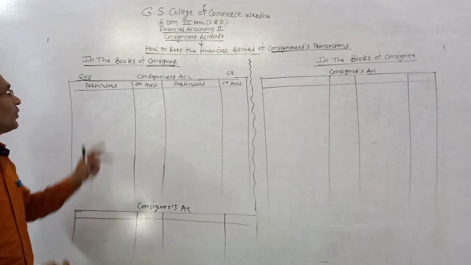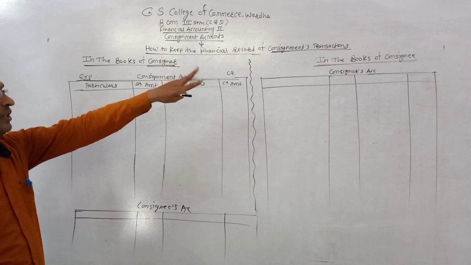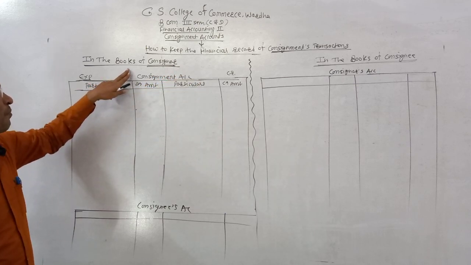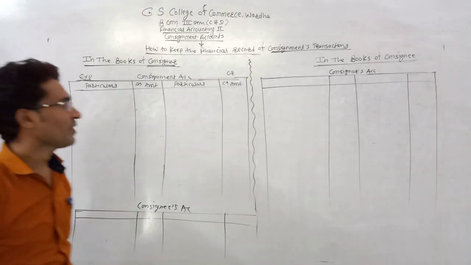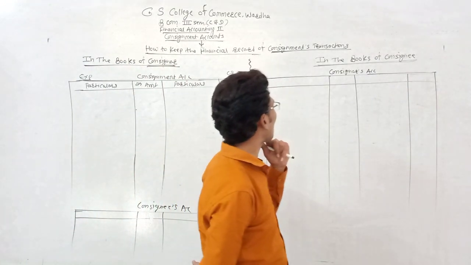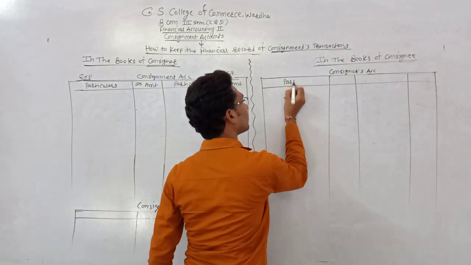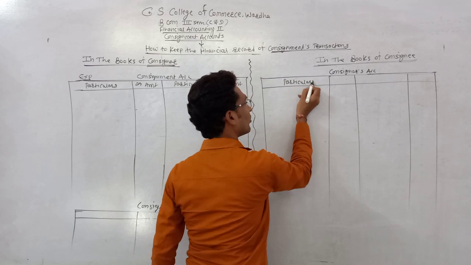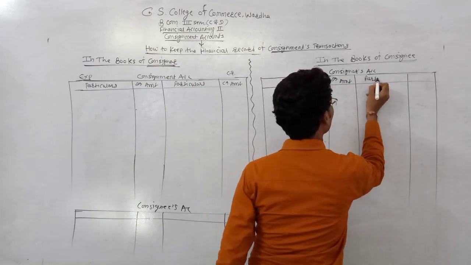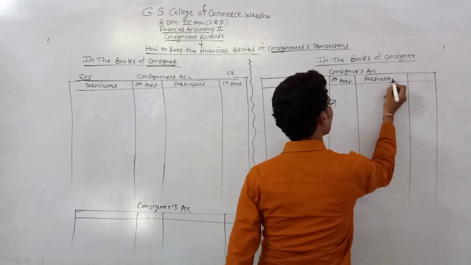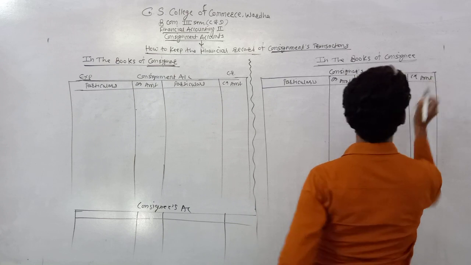Okay. There are two main accounts maintained by the consignor to record the transactions of consignment. The first one is the consignment account and the other one is the consignee's account. And the consignee keeps the records in the consignor's account, with debit amount, particulars, and credit amount. Okay.